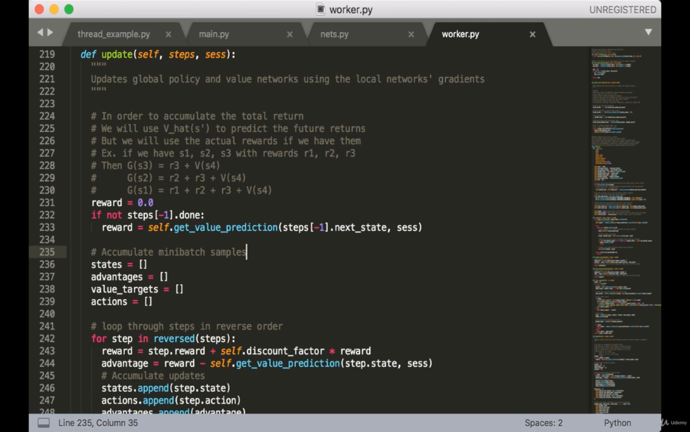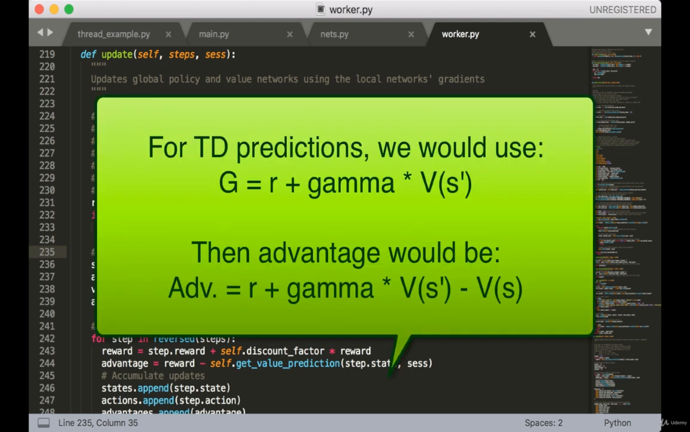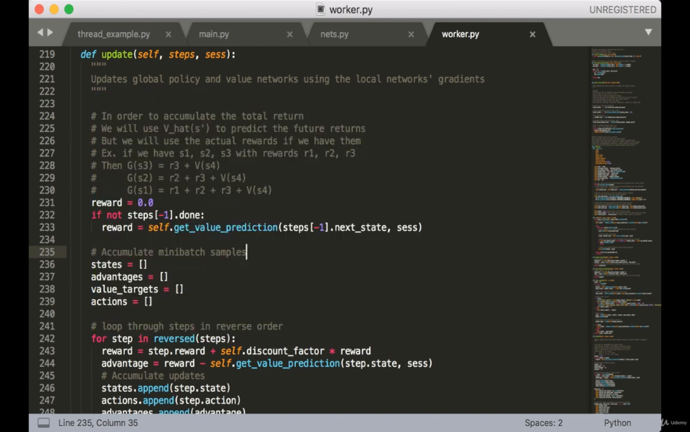Now we're going to do a little trick here, which involves making use of what we learned in the n-step section. As you recall, normal temporal difference learning uses a one-step ahead prediction in order to measure the return. So with TD learning, we would always use r plus v of s prime as the return. And that would make r plus v of s prime minus v of s the advantage. But since we've taken n steps, that means we can make use of the n rewards that we collected. And making use of these n rewards makes our prediction of the return more accurate.